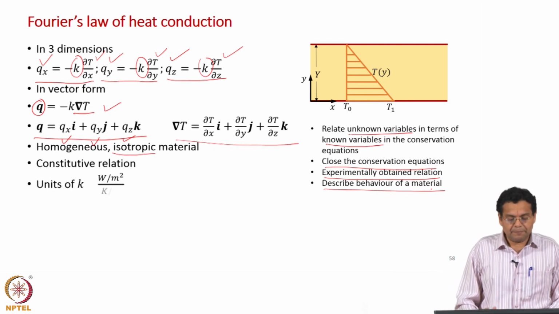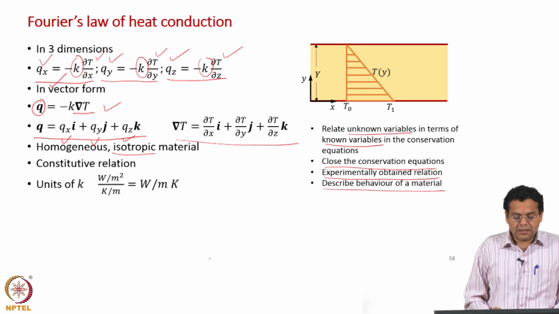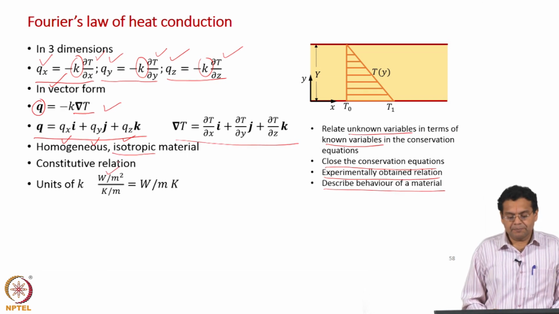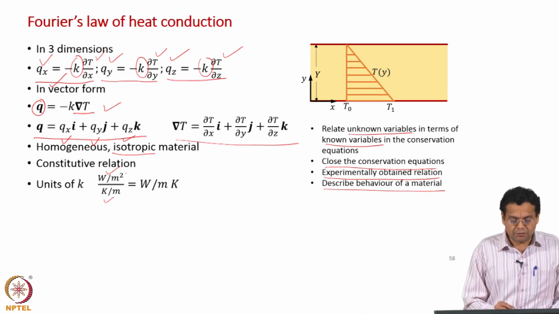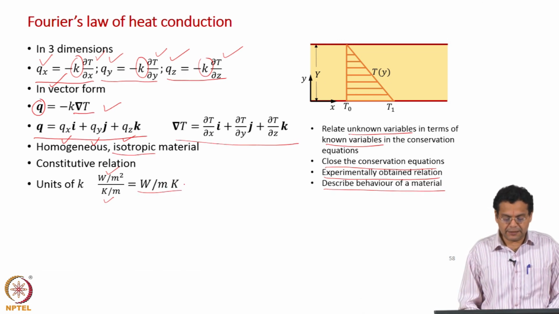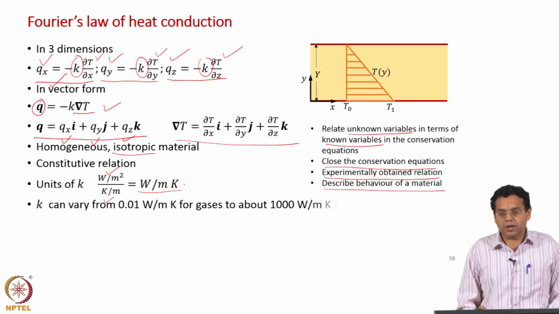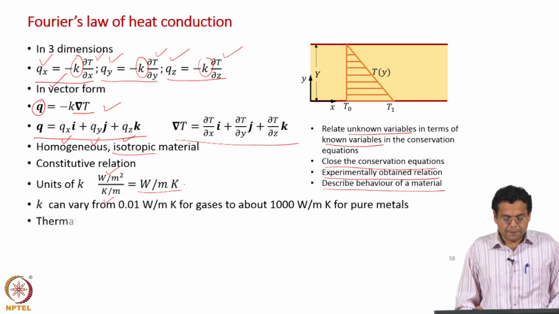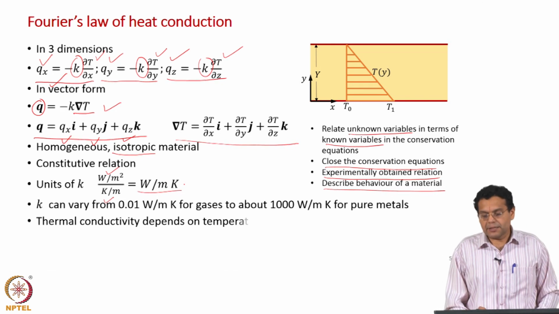What are the units of k? If you take this equation, on the left hand side we have heat flux, which is watt per meter squared, and on the right hand side we have temperature gradient. If you divide these two we get watt per meter Kelvin. That is the unit of thermal conductivity. k can take on a wide range of values. It could be as low as 0.01 for gases up to 1000 for pure metals, a very wide range. And thermal conductivity is a function of temperature and pressure.